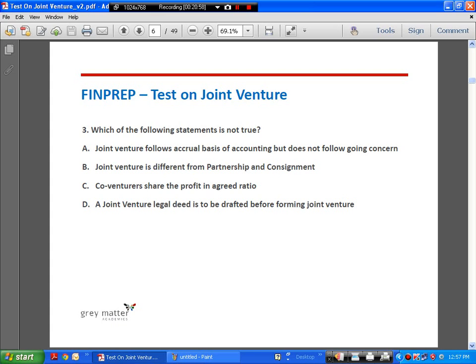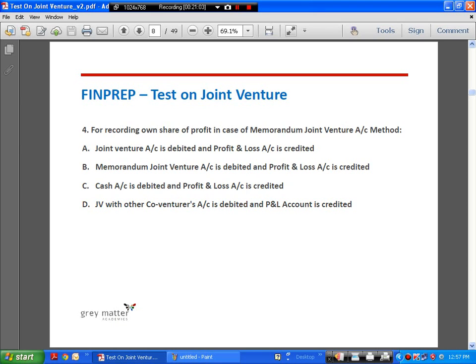A joint venture legal deed is to be drafted before forming joint venture. No. So D is the false statement. Next. For recording own share of profit in case of memorandum JV method. Okay, so this is the third method I was talking about, where you record only your transactions, right? Only your transactions will be recorded in your books.